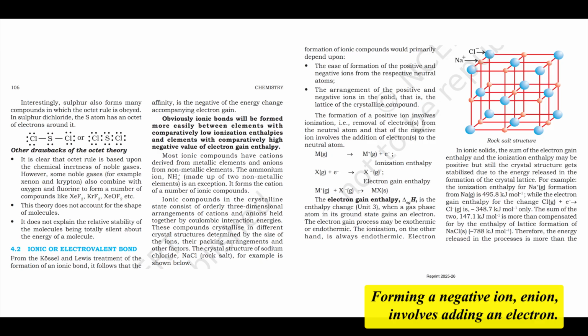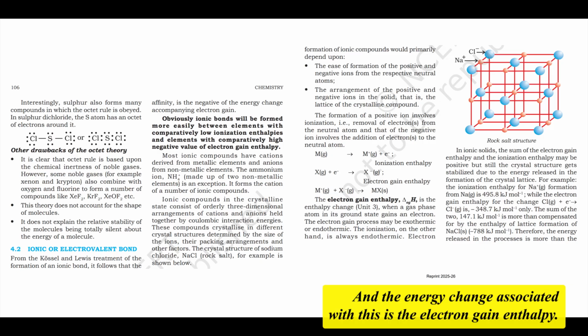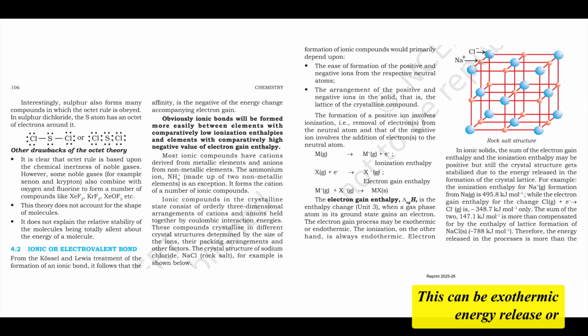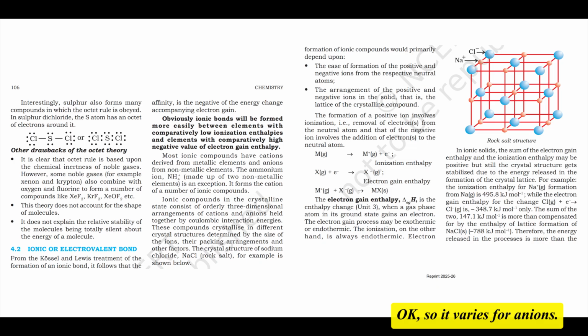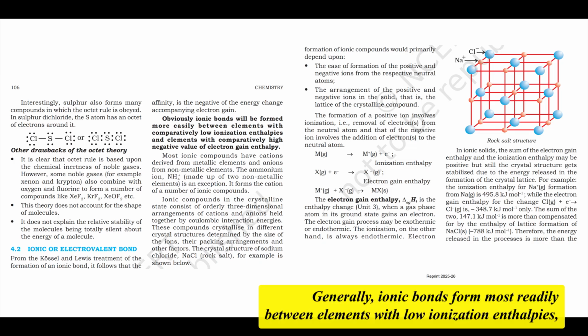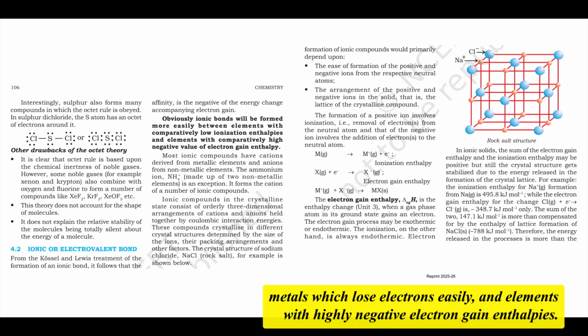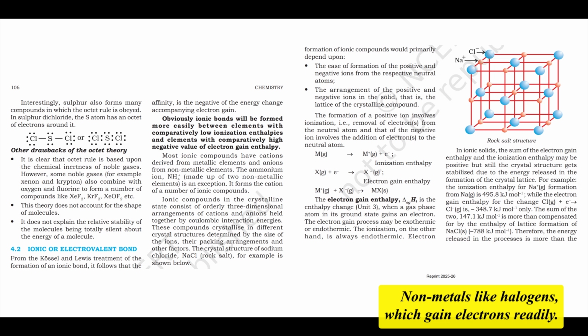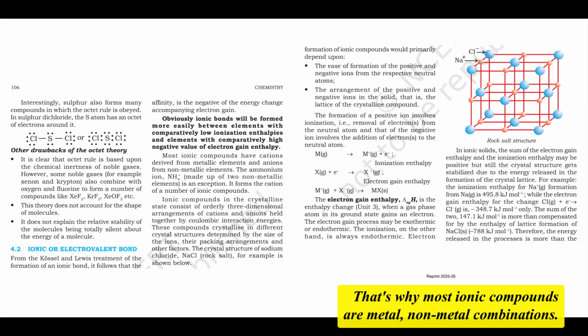Forming a negative ion, anion, involves adding an electron, and the energy change associated with this is the electron gain enthalpy. This can be exothermic, energy release, or endothermic, energy absorbed, depending on the atom. X(g) plus e- can release or require energy. Okay, so it varies for anions. Correct. Generally, ionic bonds form most readily between elements with low ionization enthalpies, metals, which lose electrons easily, and elements with highly negative electron gain enthalpies, nonmetals like halogens, which gain electrons readily. That's why most ionic compounds are metal-nonmetal combinations.